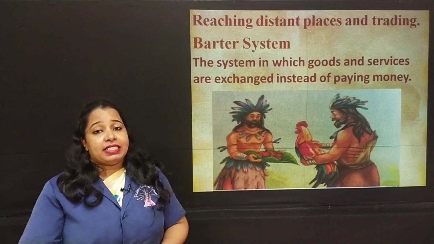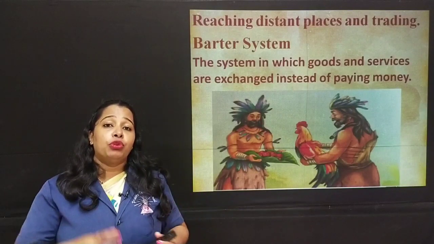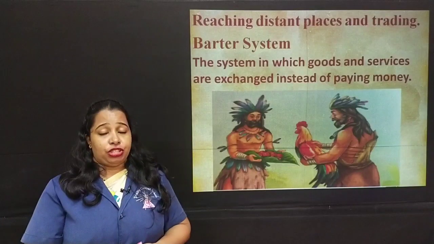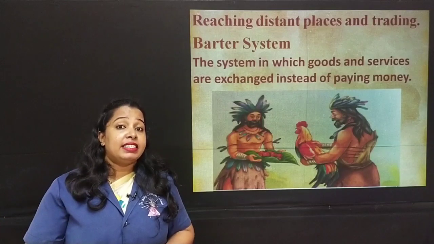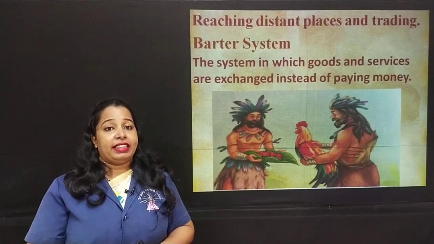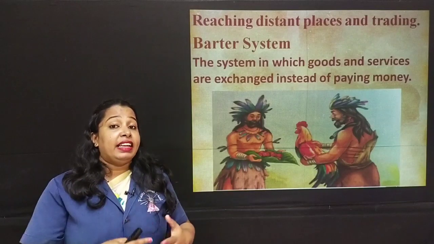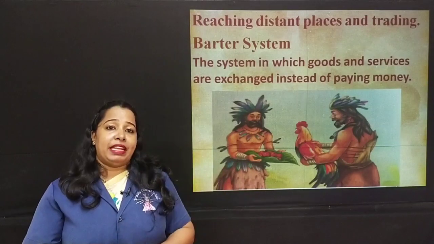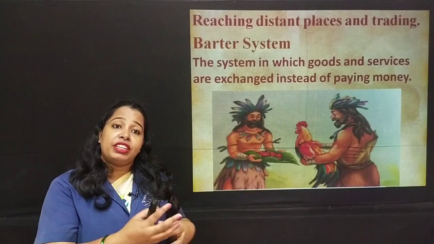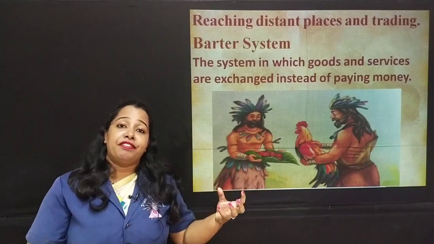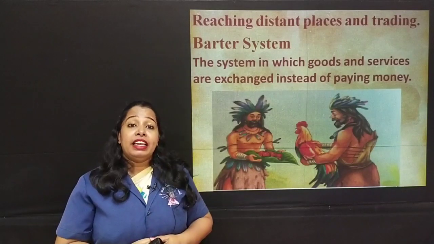Reaching distant places and trading. I told you initially man was having food that was available in nature. Then he started to grow crops. Then he realized the need for trade, that is buying and selling goods. So for that he had to move to different places. People used to settle in different locations, so they had to reach out to different people in different locations. That is why transport was invented.